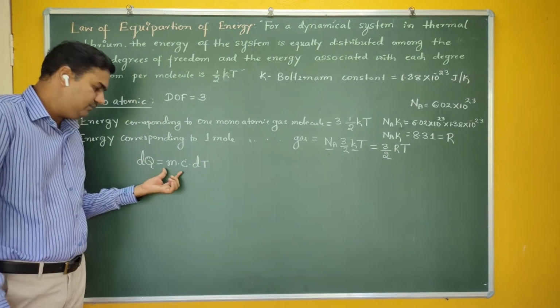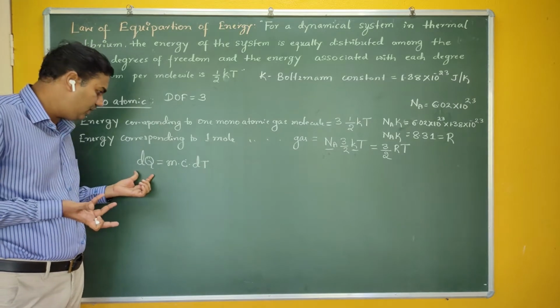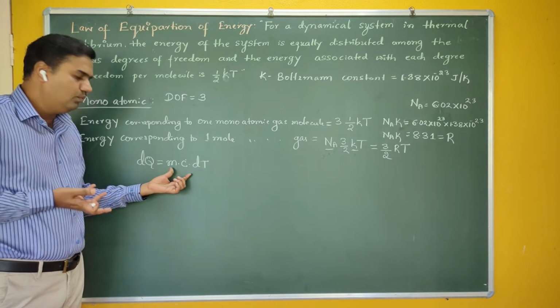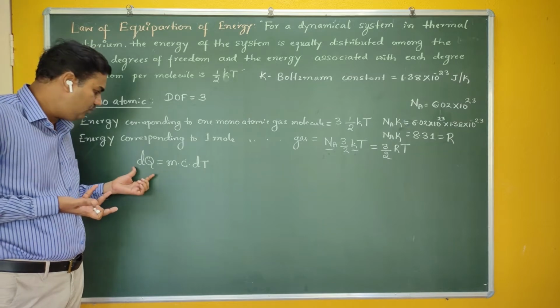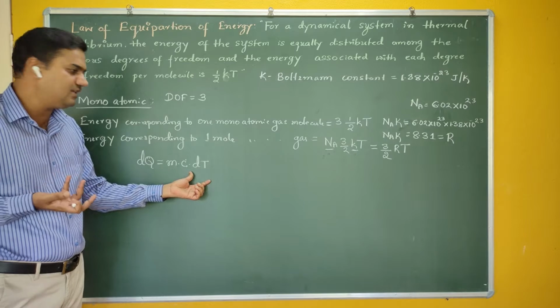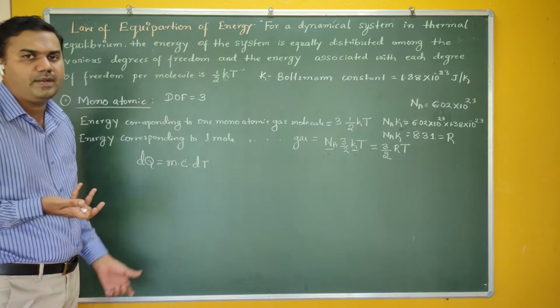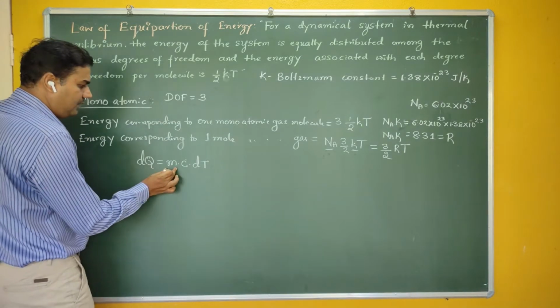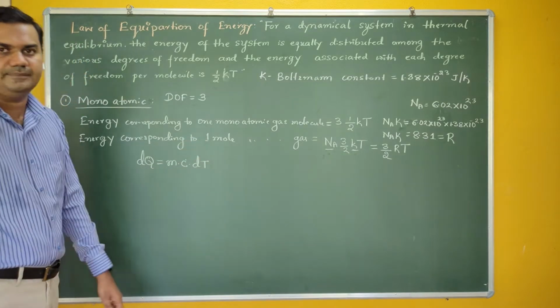More is the mass, more heat energy you require. More is the specific heat of a material, more heat energy is required. If you want to change its temperature by a larger quantity, you have to supply more heat energy. Therefore, dq is nothing but m into c into delta t.